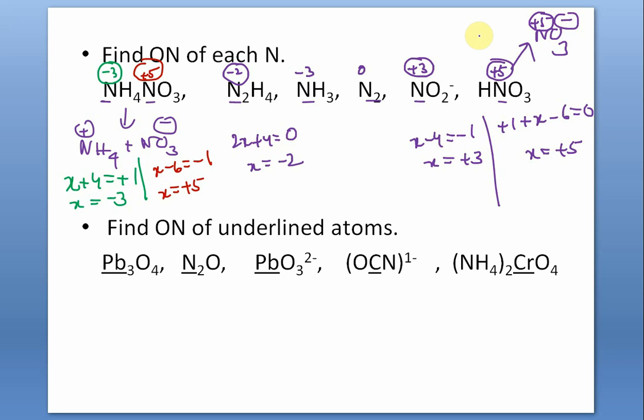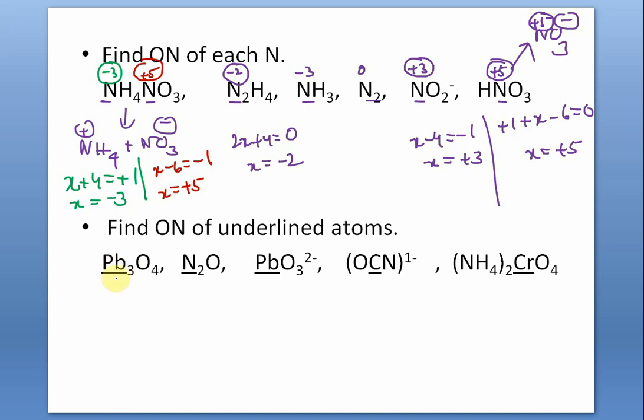Just ignore the cation. For example, it is not required. You are given, say, potassium sulfate or aluminum sulfate, and you are asked to find out the oxidation number of sulfur. So only try for the sulfate ion. Whether it is aluminum sulfate, sodium sulfate, potassium sulfate or sulfuric acid, sulfur will have the same oxidation number.